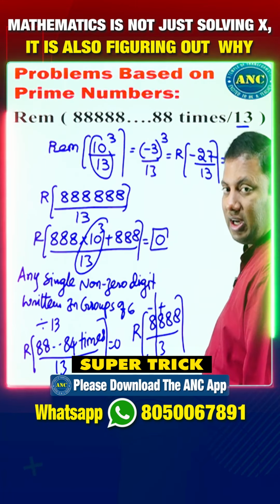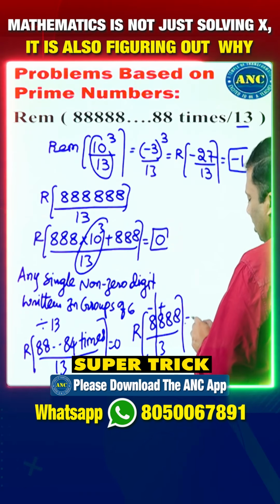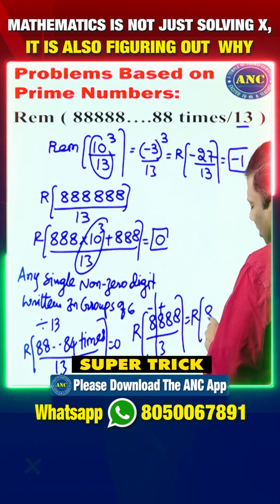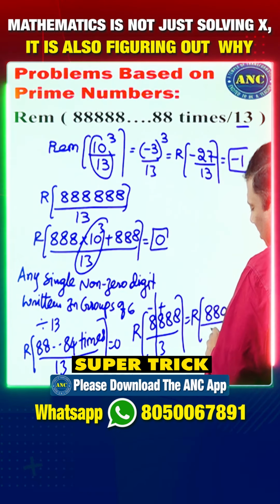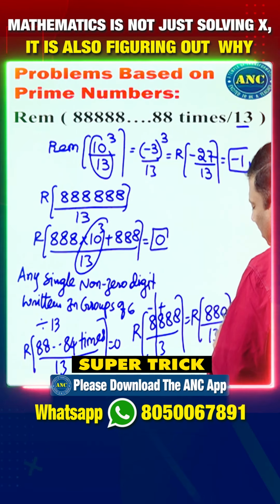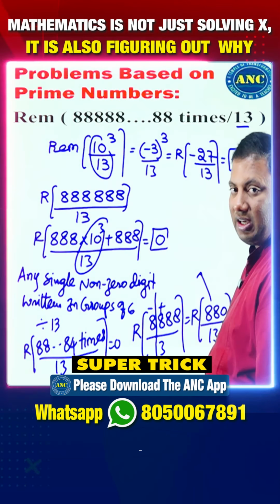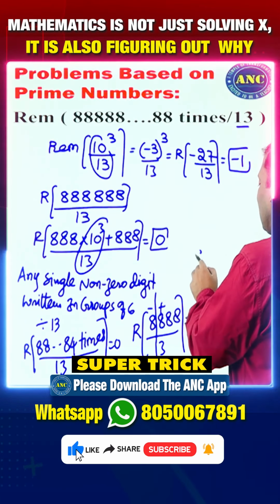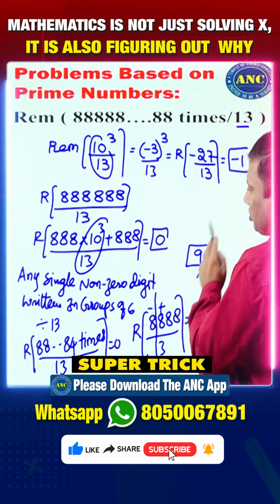Start from right hand side. Take a group of 3 digits. Alternatively plus minus. 888 minus 8 is 880 divided by 13. 13 6s are 78. 13 7s are 91. Answer for this question is 9.